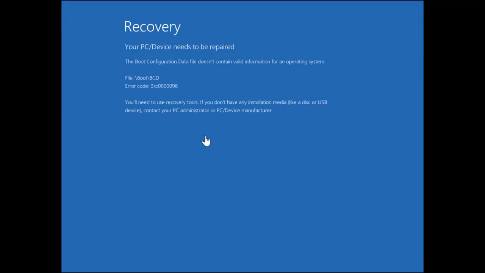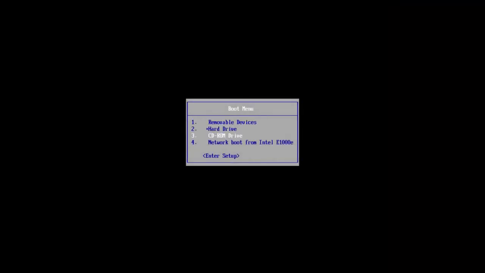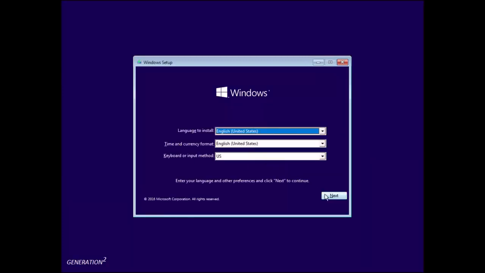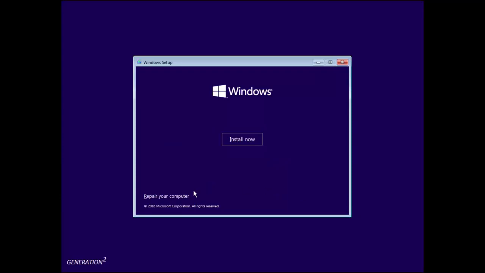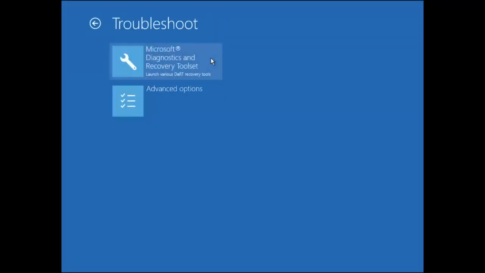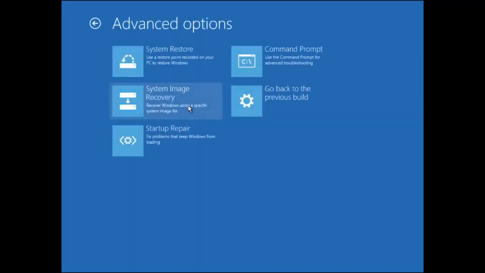Once you have your Windows installation media on DVD or USB, try to boot from it. Press any key. Select your language. Click Next. Click on Repair your computer. Click Troubleshoot. Advanced Options, and open Command Prompt.